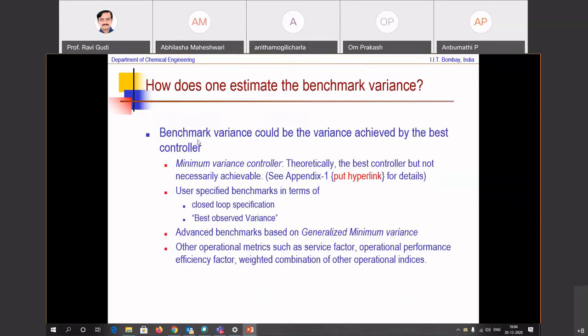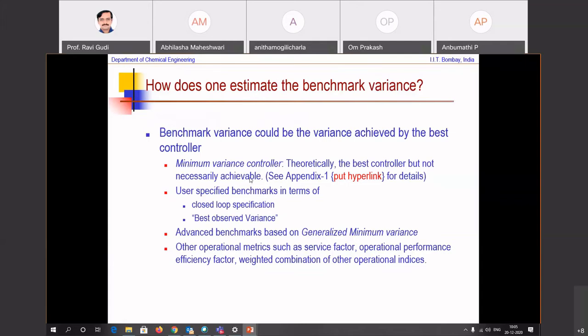Now, benchmark variance could be the variance achieved by the best controller. Now, this may or may not be achievable. We want to make sure that we see that caveat there, that the minimum variance controller, theoretically, is the best controller for that plant, but it is not necessarily achievable.